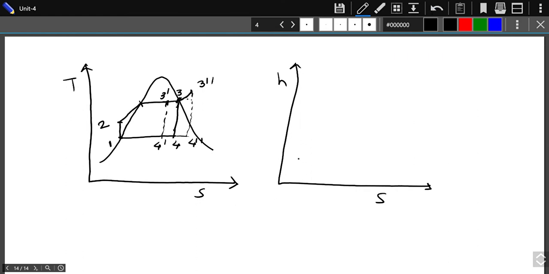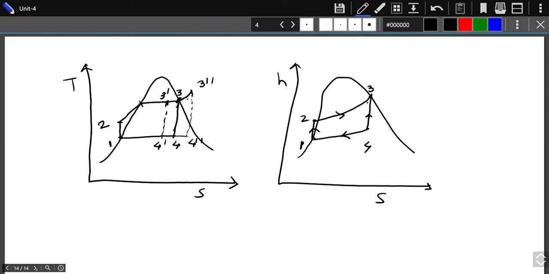Similarly, you can show it on the HS plot. Point 1 is here. You have the reversible adiabatic process 1 to 2, then you add the heat. In the first condition you get dry saturated steam, so point 3 will be here. Consider the vertical line to point 4, and again 4 to 1 is the constant pressure line.